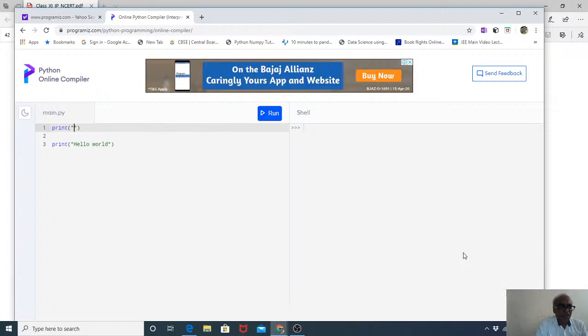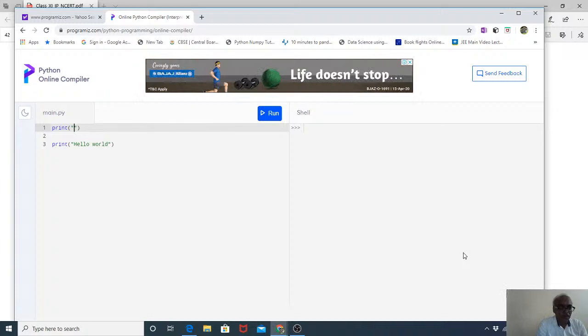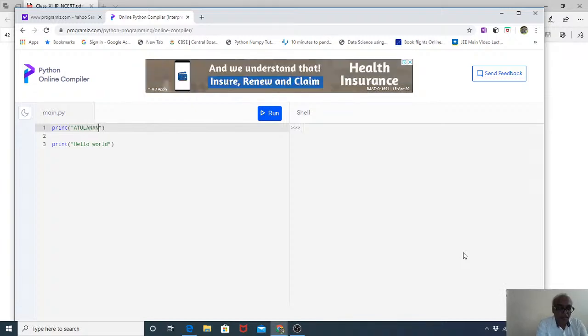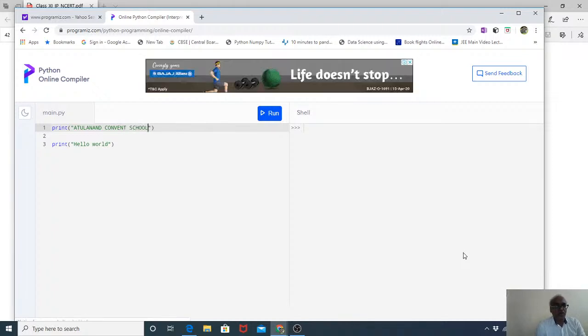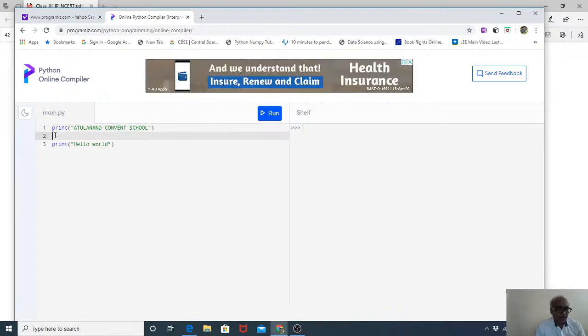Alright, so what I can write here is Atulanan Convent School. Convent School, okay, Atulanan Convent School. I have written here, clear? And if I want, I can write something else here also. Whatever, there's no need to write anything.